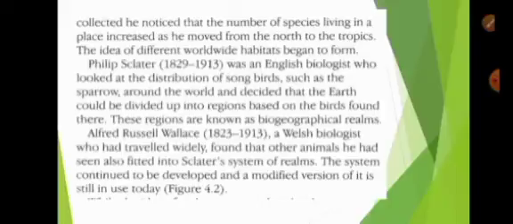Philip Sclater was an English biologist who looked at the distribution of songbirds, such as sparrows, around the world and decided that the Earth could be divided up into regions based on the birds found there. These regions are known as biogeographical realms. Alfred Russel Wallace, a Welsh biologist who had traveled widely, found that other animals he had seen also fitted into Sclater's system of realms. The system continued to be developed, and a modified version of it is still used today.